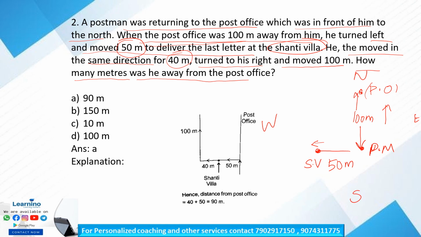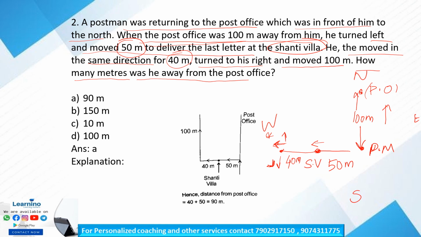He then moved in the same direction for 40 meters. Okay, he moved in the same direction for 40 meters again. Now he is facing west. So now he turned to his right and moved 100 meters. While he is facing west, his right side is this and his left side is this. This is the postman's left side and this is the right side if he is facing west.